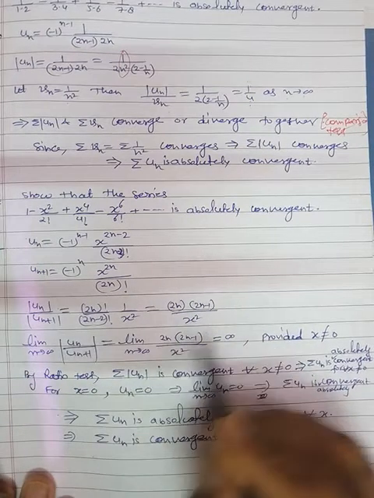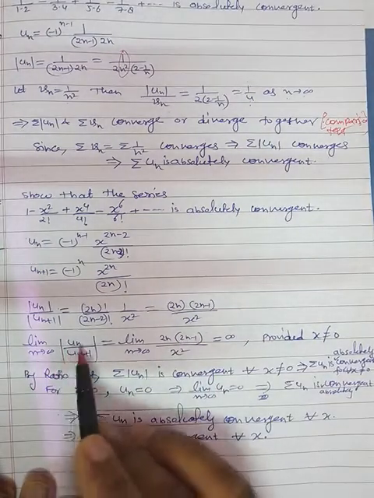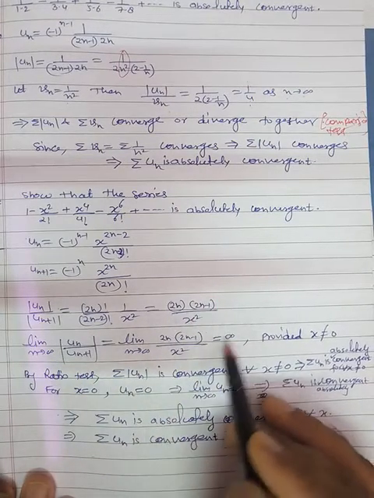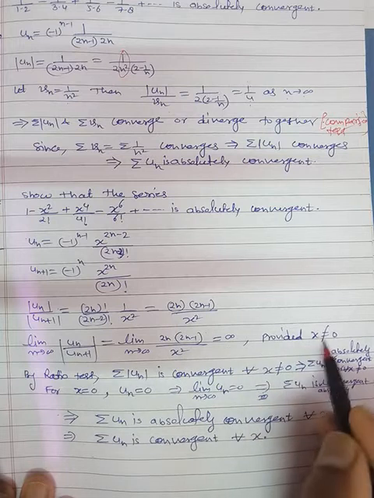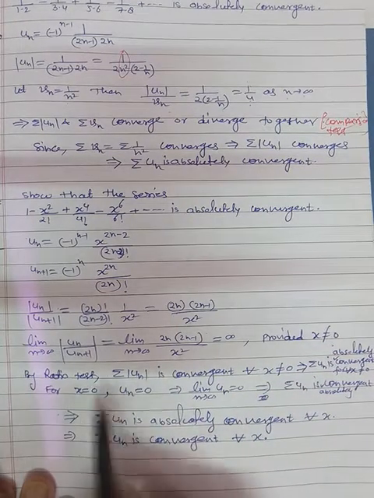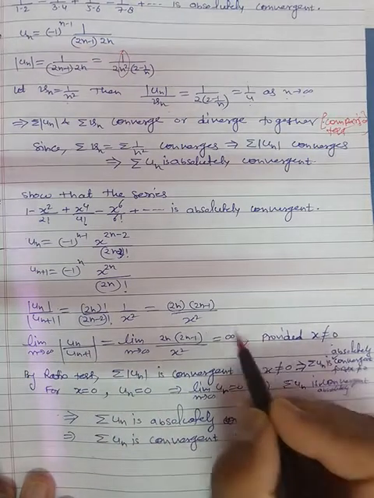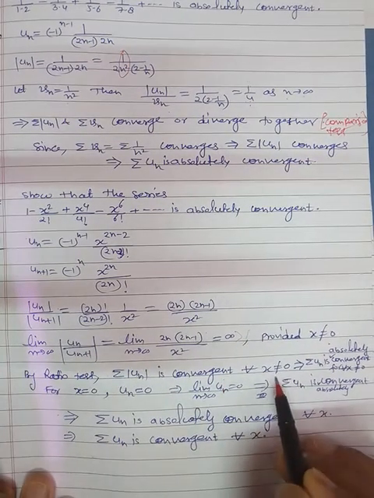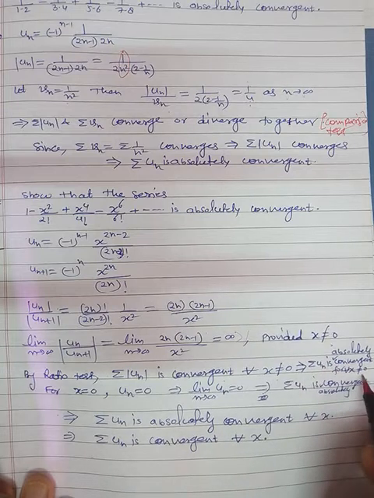So this is the ratio. So the limit as n tends to infinity of un upon un plus 1, applying n tending to infinity, is infinite, provided x is non-zero. So by the ratio test, this is greater than 1, that's why convergent, provided x is non-zero. So this is an absolutely convergent series.